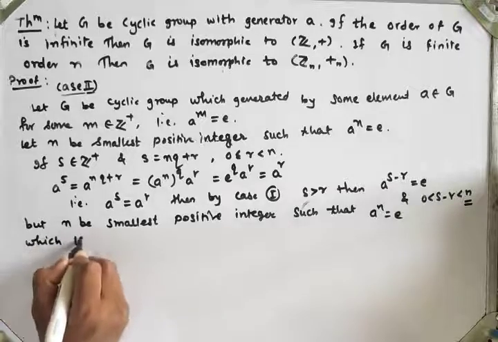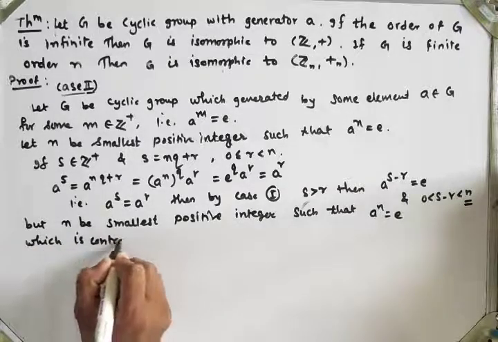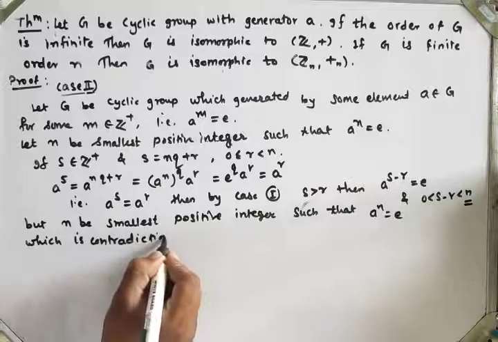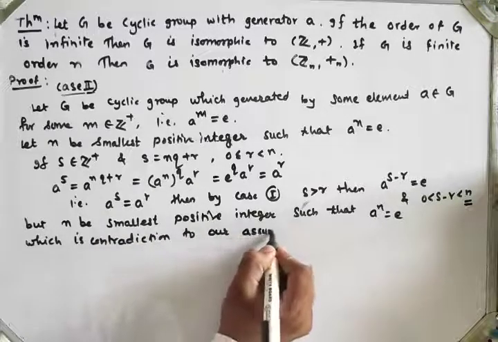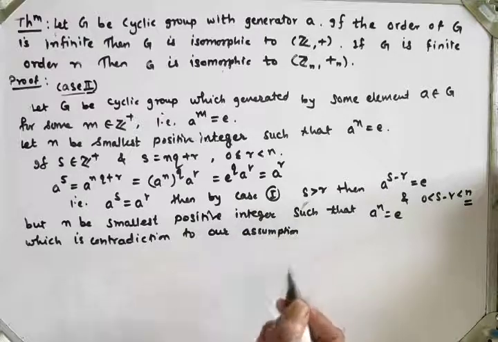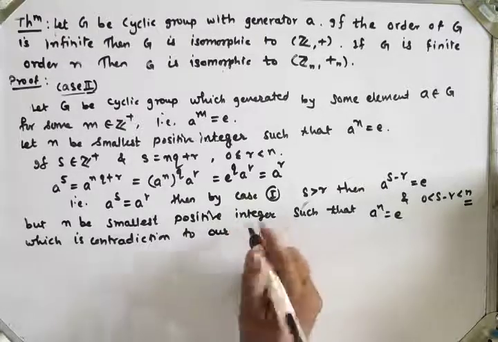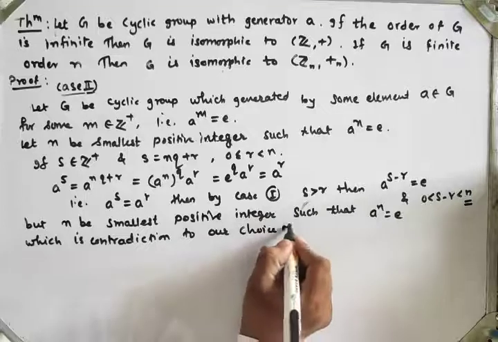This is a contradiction to our assumption, or our choice of n.